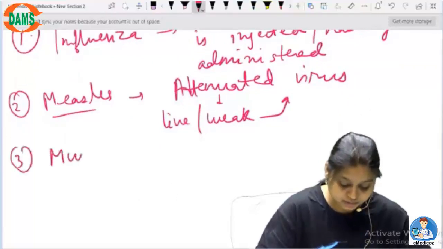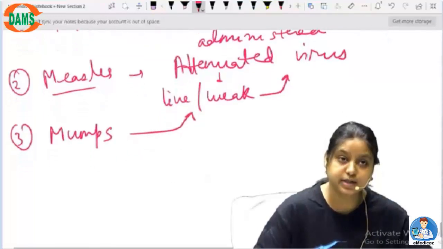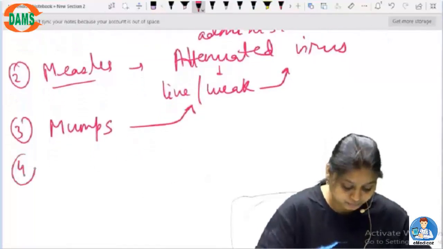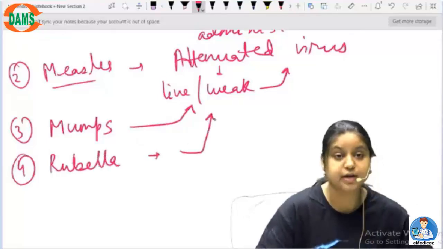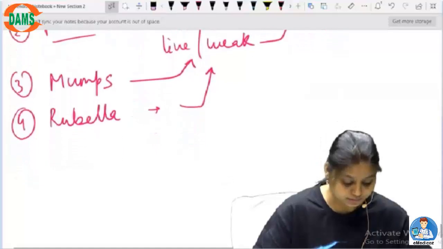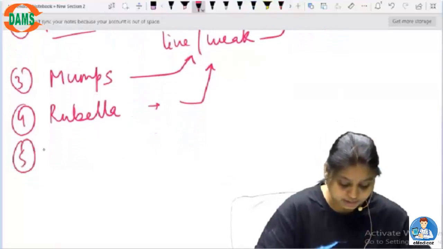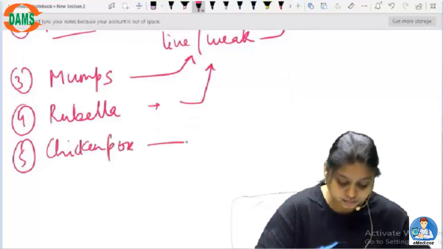Mumps, same attenuated virus is used. Rubella, attenuated virus is used. Okay. Then I think I told you about this, chicken pox, same.